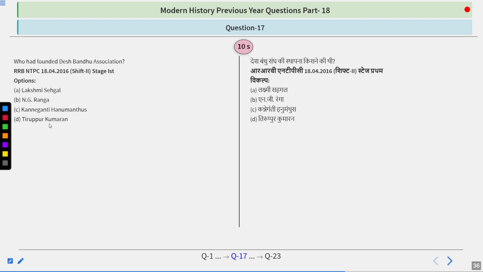Who had founded the Desh Bandhu Association? A very important and moderate to high level question this is. Options are Lakshmi Sehgal, N.G. Ranga, Kanneganti Hanumanthu, Tirupur Kumaran. Think about it. This is a moderate to high level question and if you know the answer then your general knowledge of history is quite deep.